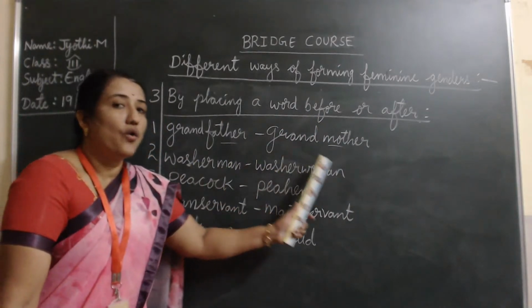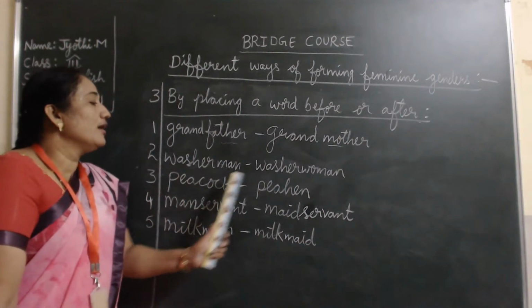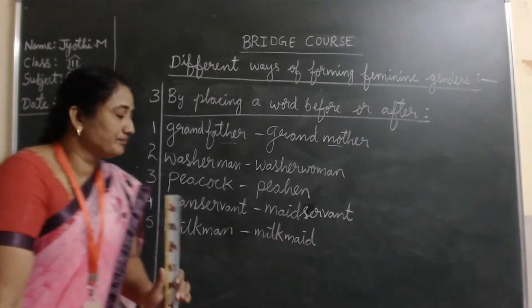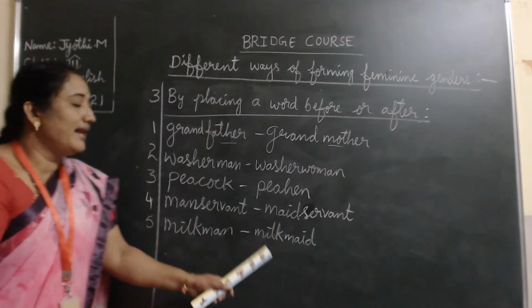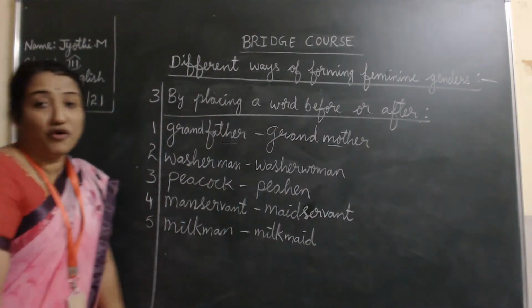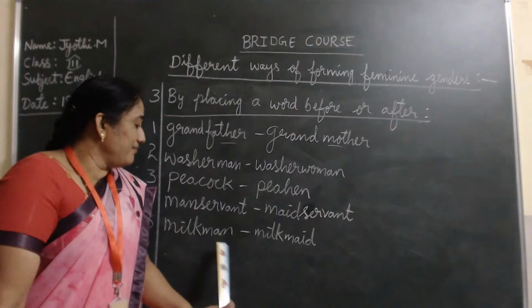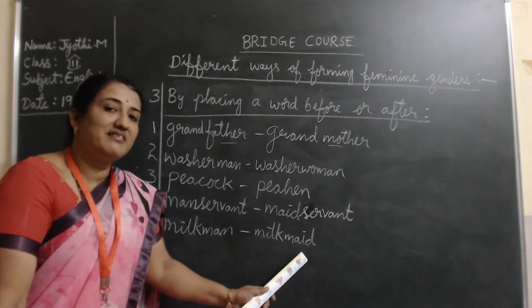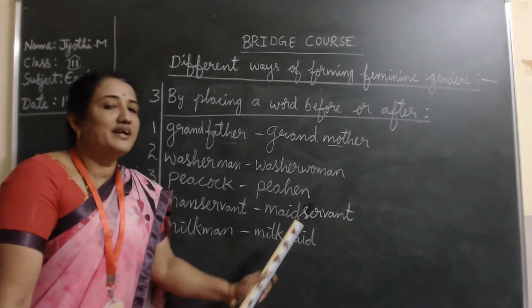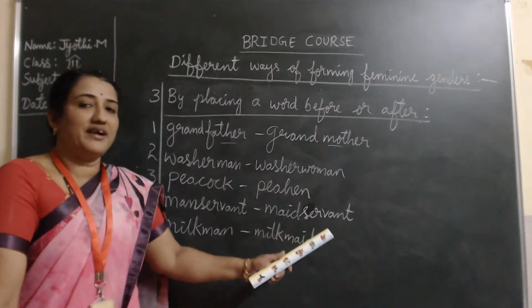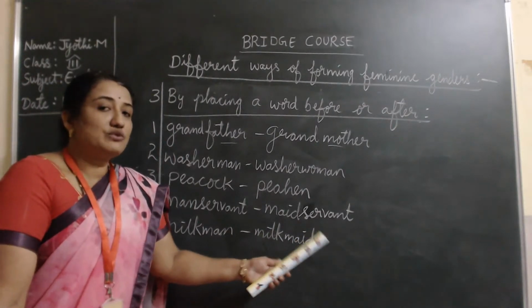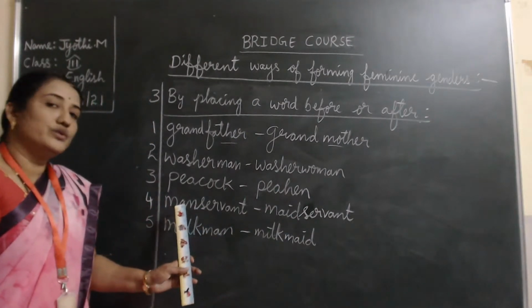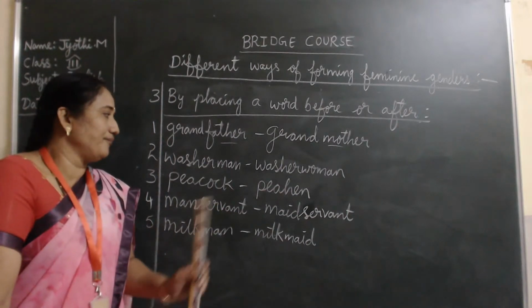Washerman, washerwoman. Peacock, hen. Manservant, maidservant. Milkman, milkmaid. Milkman, you know, every day morning he comes and delivers the milk. Sometimes it may be women also. The feminine gender is maid. Milkmaid is the lady who comes and delivers the milk. Maidservant, the lady who comes to your house to work, is called a maidservant. And a man who comes to work in your home is called a manservant.